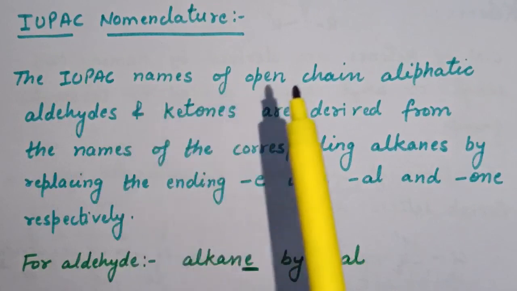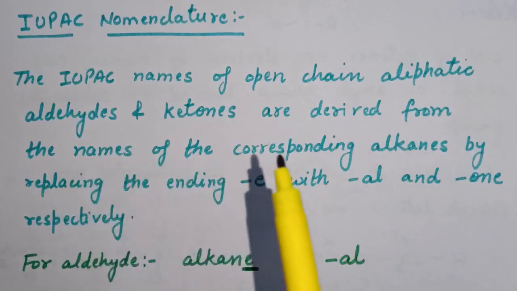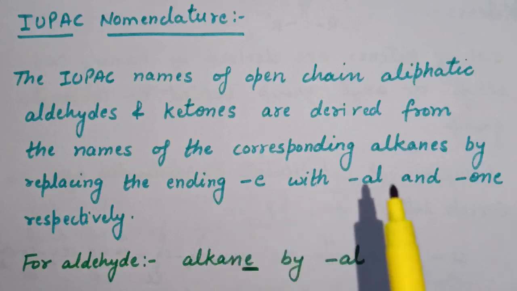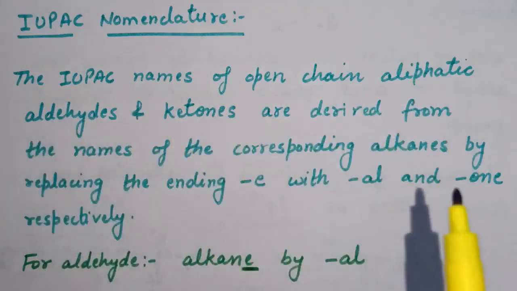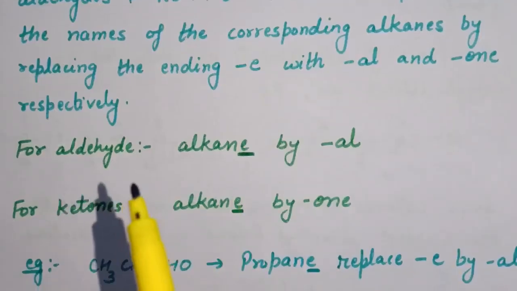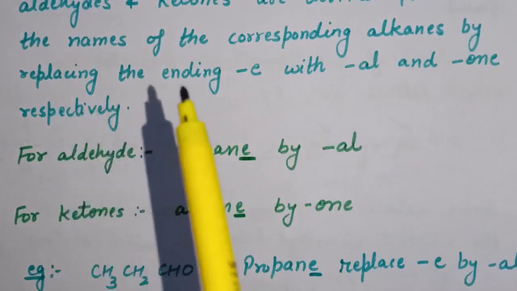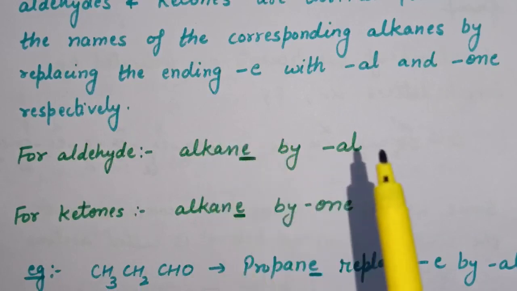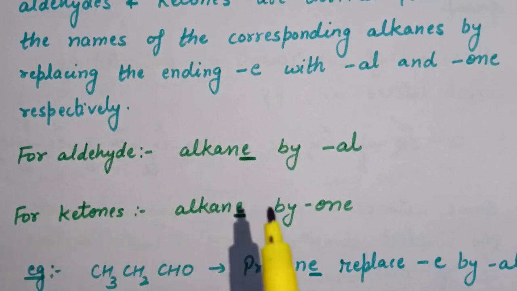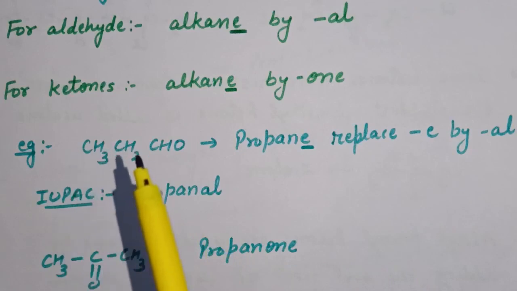The IUPAC names of open chain aliphatic aldehydes and ketones are derived from the names of the corresponding alkanes by replacing the ending E with al in case of aldehydes and by one in case of ketones. So here for aldehyde and ketone it is written: for aldehyde, the name of the corresponding alkane by replacing the ending E. This E is replaced by al in case of aldehyde in IUPAC nomenclature, and in ketones this E is replaced by one. For example, here one compound is written, that is CH3CH2CHO.